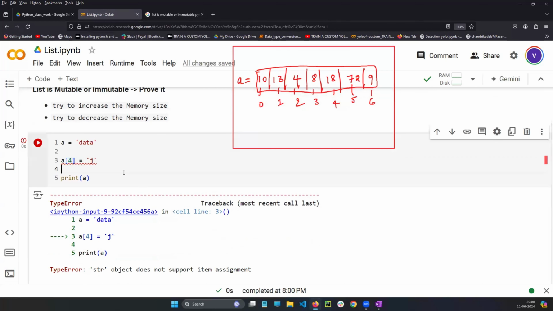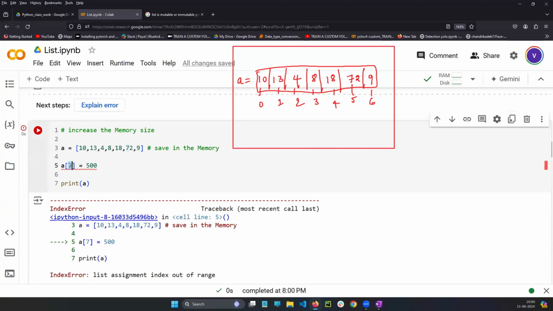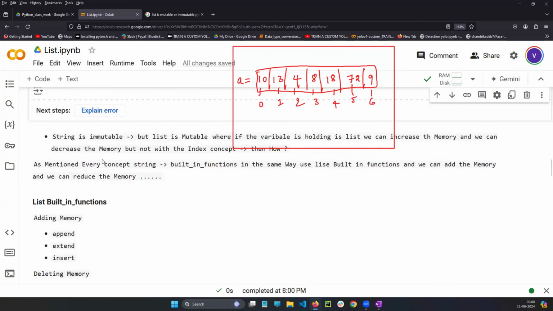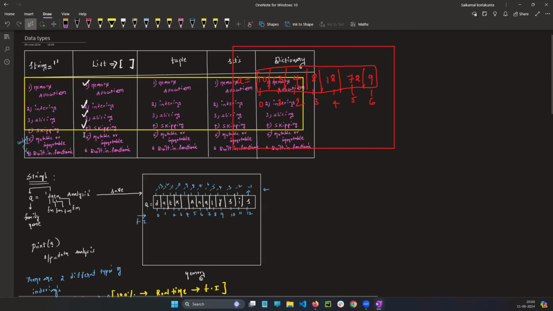So I am using the string concept, the index concept. I am manually trying to increase the memory. I want to create the 7th index manually and fill it with 500, but it is not possible because the CPU won't accept your order. In that case, in the list concept, if I want to prove it is mutable or not, I need the built-in functions which are available in the list only.